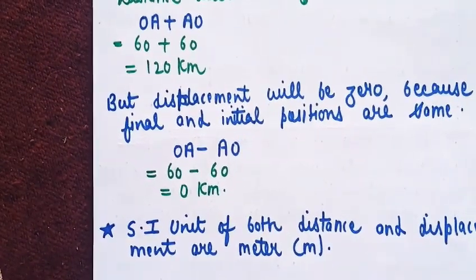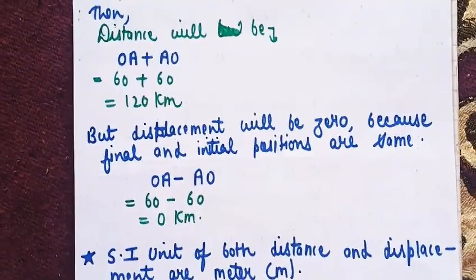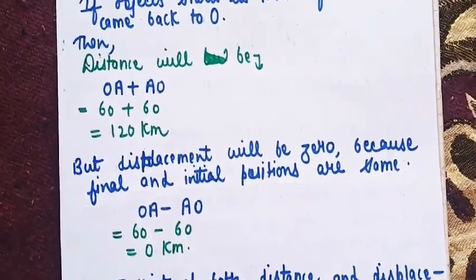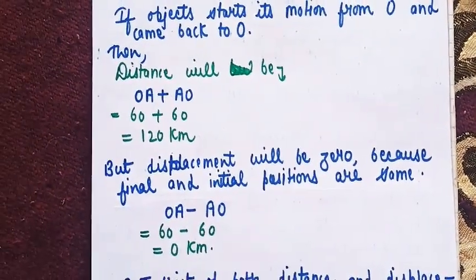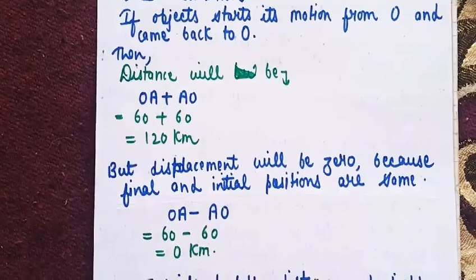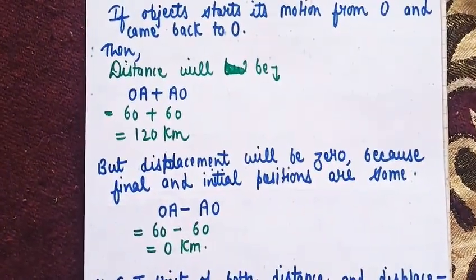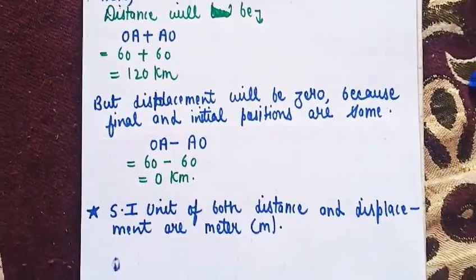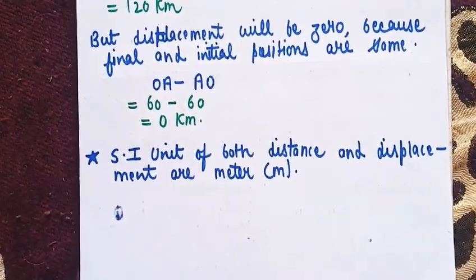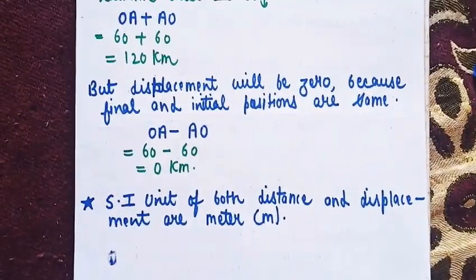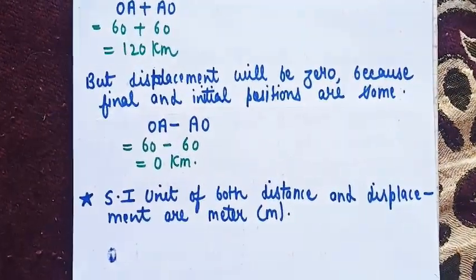So one thing is clear in our mind: the distance is the total path covered by the object, but displacement is the difference between the final and the initial position. And when the final and initial positions are the same, our displacement will be 0. One more thing to keep in mind is that the SI unit of both distance and displacement is the meter.